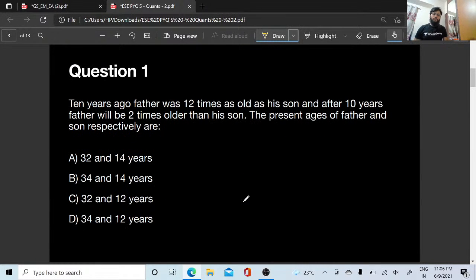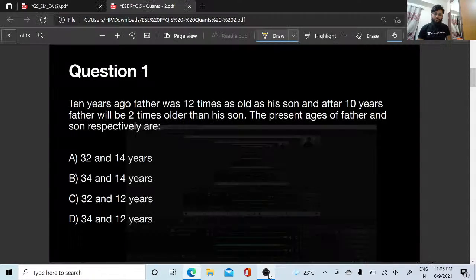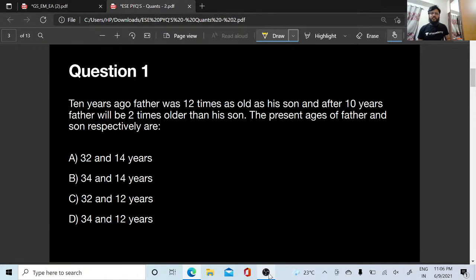Okay, yes. So let's move on to the first question of the class. 10 years ago, the father was 12 times as old as his son, and after 10 years, father will be 2 times older than his son. The present ages of father and son respectively are dash. 10 years ago, that is minus 10 years, and 10 years after, this is plus 10 years. So this is in the past and this is in the future.